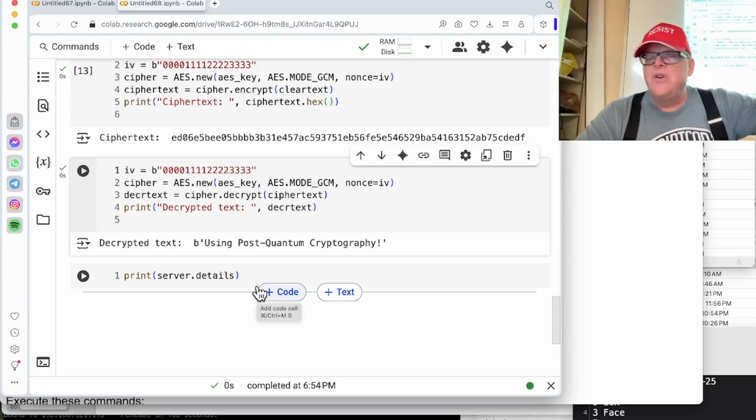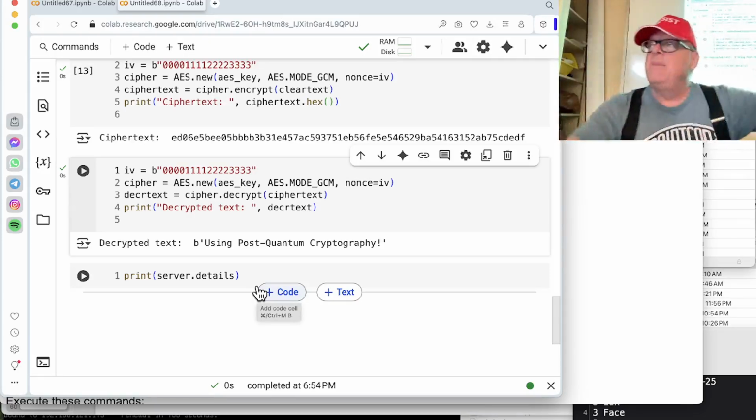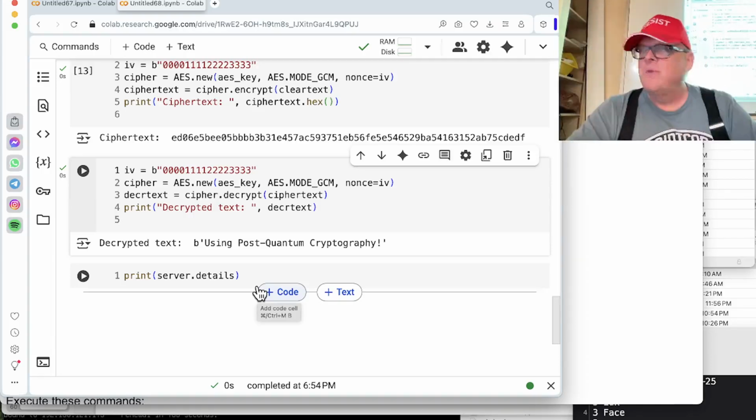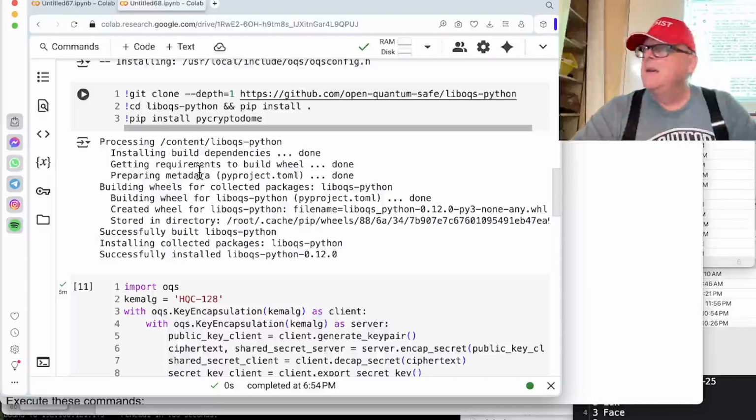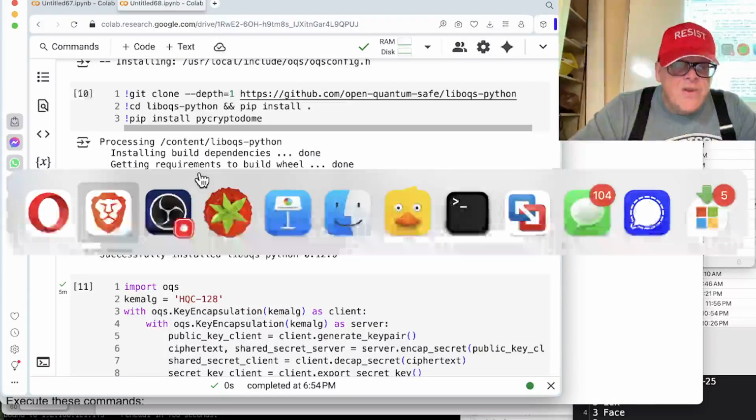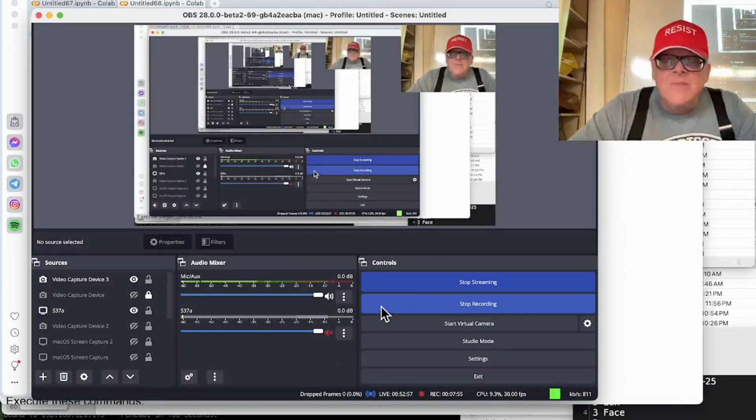So that's what I wanted to show you. It's very easy to implement with Python. Even though the underlying math is complex, you don't really have to worry about that. The Python library is pretty easy to use. All right, so that's what I wanted to show you about that one. Let me stop recording.